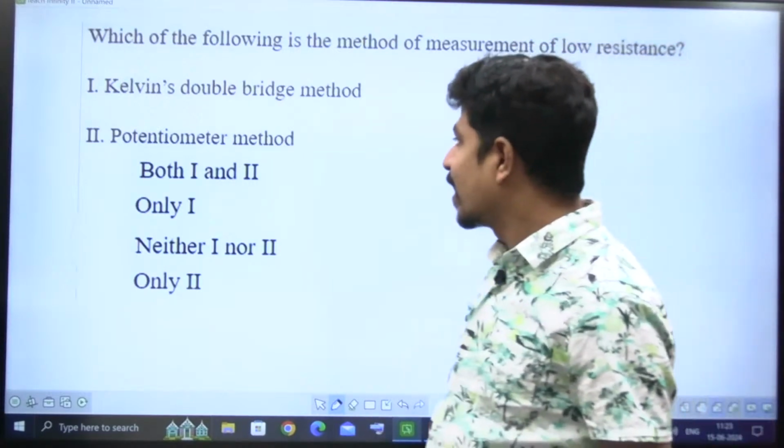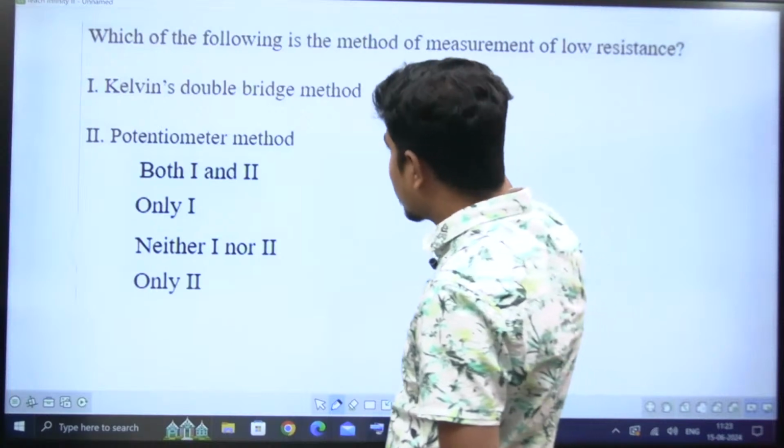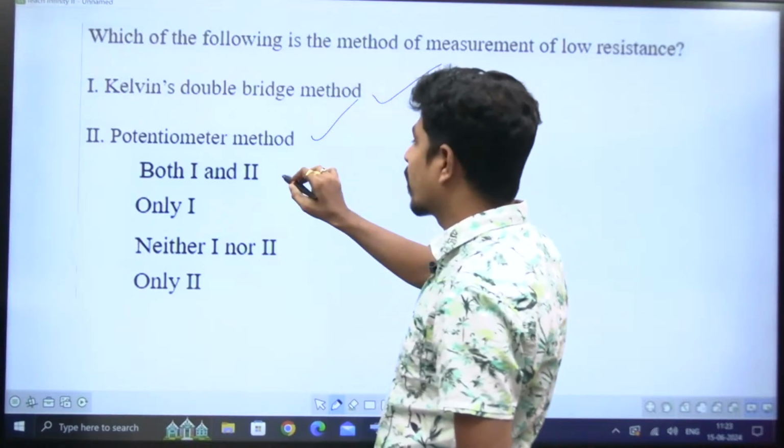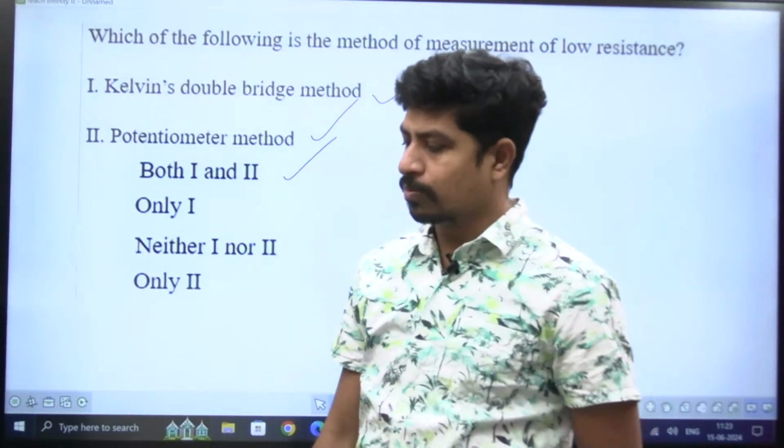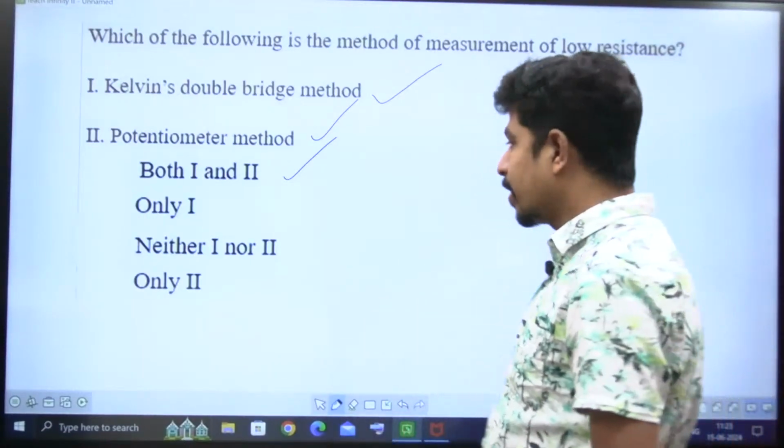Yes, I told you low resistance can be measured by using Kelvin's double bridge, and by using a potentiometer also you can measure. Okay, not too low, but low resistance, right?